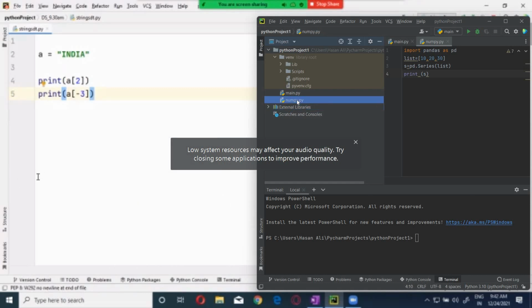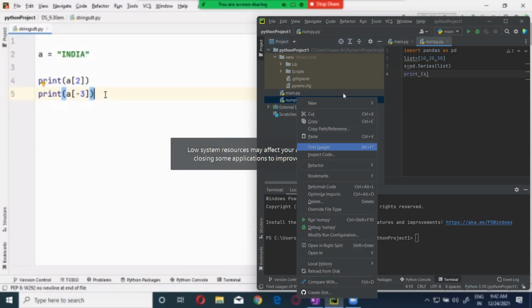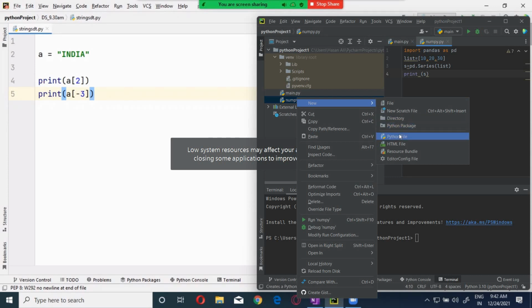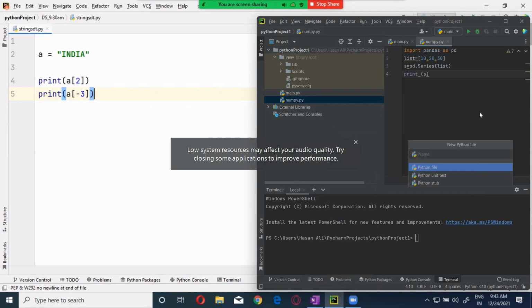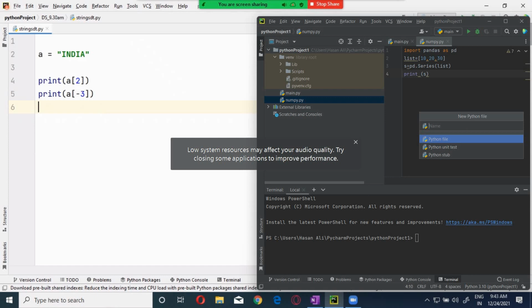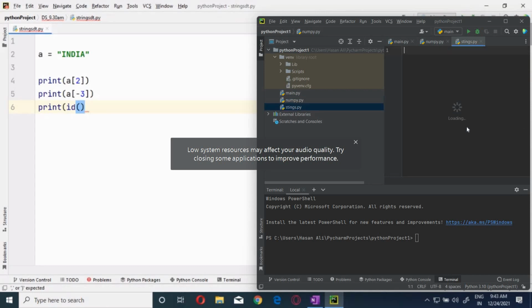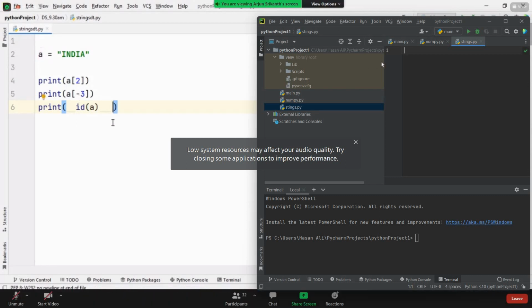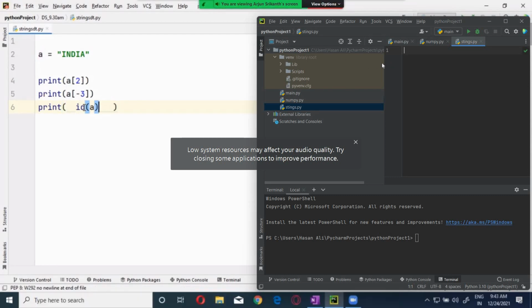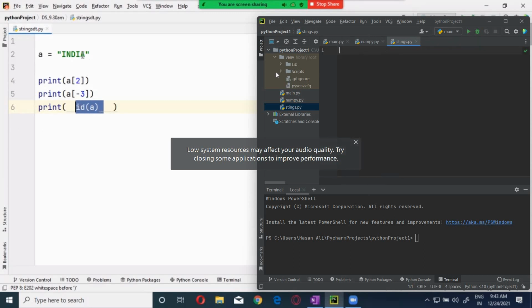Here, guys, now a confusing point. Let's talk about a bit of a complicated point over here. What will ID do? It will get the address. Print ID of A. I'm giving it space to make you understand and see the clarity. It will still work, no problem. I'm printing the address of this one, right? Let's see this.